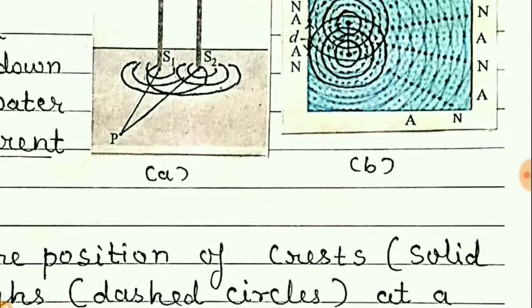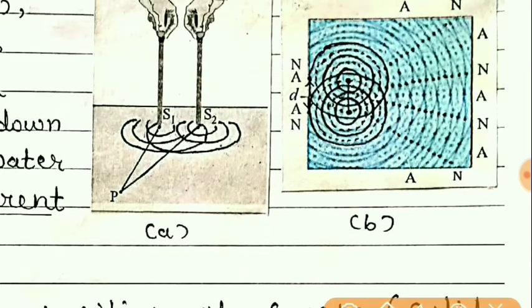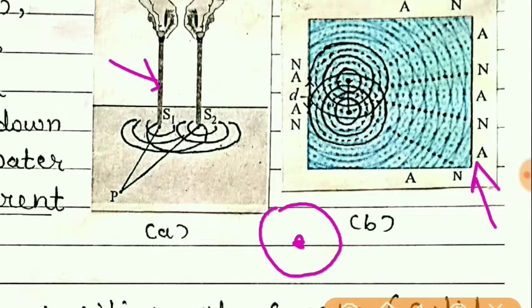So when the needle is tapped on the surface of the water, what will happen? The sources will produce circles. These continuous circles shown in this figure represent crests, and the dotted circles represent the troughs.